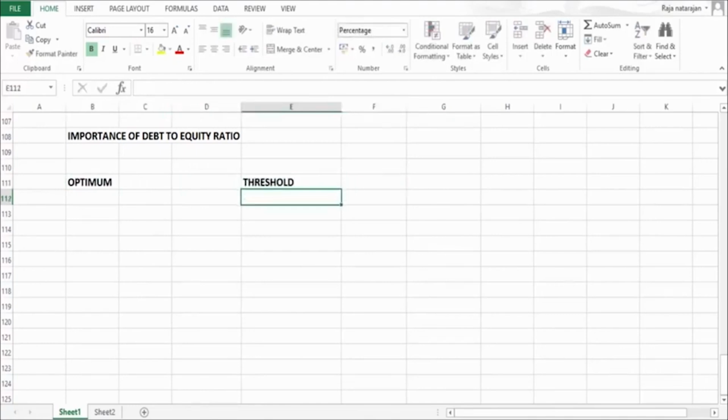Optimum ratio is the ideal ratio which every company should be aspiring for, whereas threshold ratio is the maximum beyond which no company should cross. That is, if the ratio touches this level, then it indicates that it is actually a danger line. So what is ideal ratio, what is maximum? Let's see one by one.